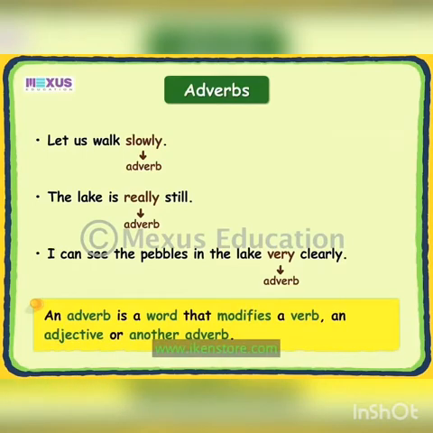In the first example, the adverb slowly modifies the verb walk. In the next example, the adverb really modifies the adjective still. In the last example, the adverb very modifies the other adverb clearly. So, we can say that adverbs modify verbs, adjectives, and other adverbs.